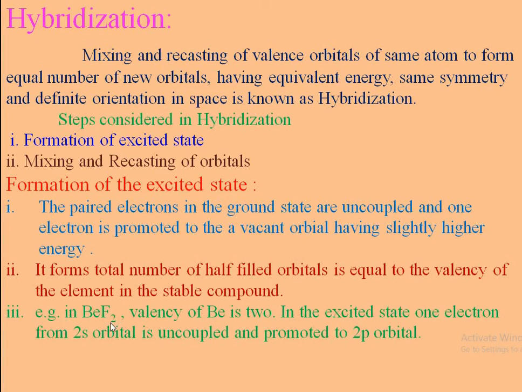For example, in BeF2, beryllium difluoride, the valency of beryllium is 2. But according to VBT, valence bond theory, the valency of beryllium is 0, and this is explained by using the hybridization concept. In the excited state, one electron from the 2s orbital of beryllium is promoted to the slightly higher energy 2p orbital, and it forms two bonds in the BeF2 molecule.